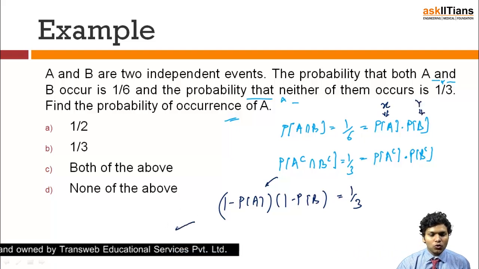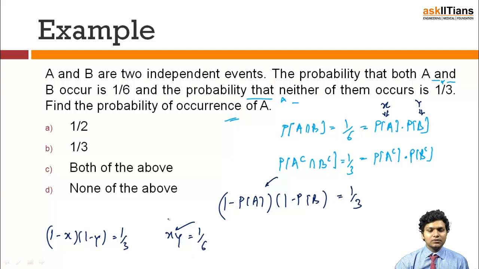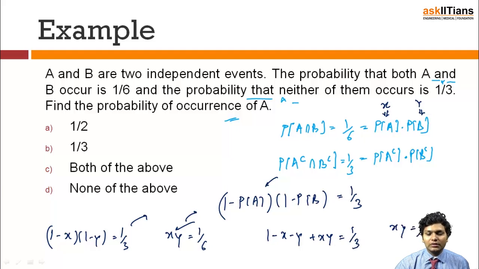Then (1 minus x)(1 minus y) is 1/3, and xy is 1/6. These are the two equations that form. If you open this up, it becomes 1 minus x minus y plus xy equals 1/3, and xy equals 1/6.